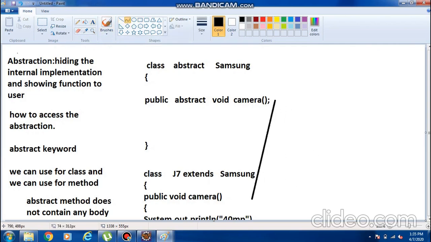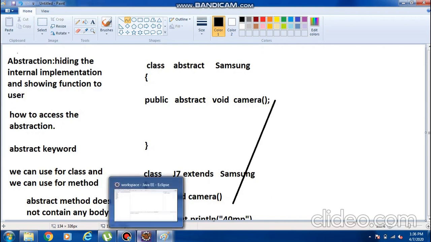How this is implemented internally, this internal implementation the user cannot see. The user can see only that camera. If I call camera, how it is running internally, the user cannot see. Okay, so now everyone is able to understand the abstraction.